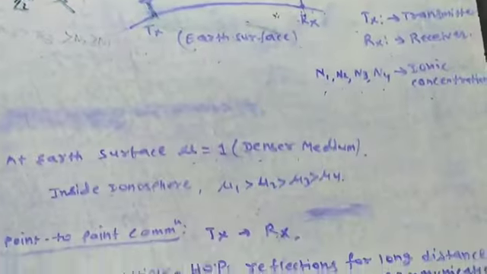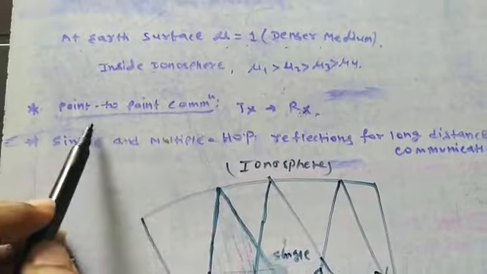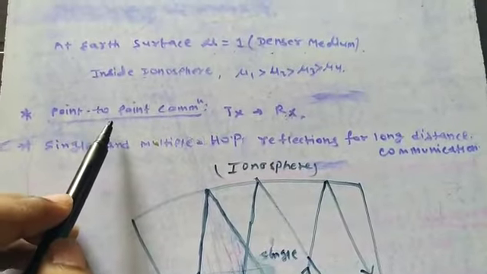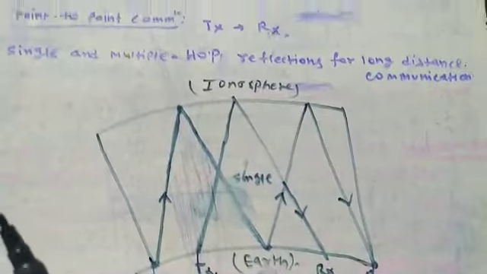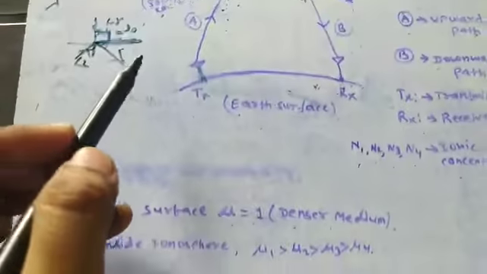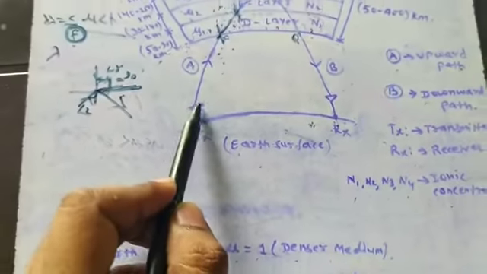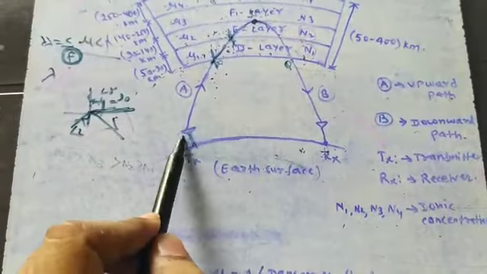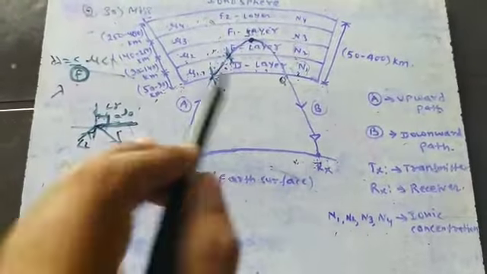Now I would like to also elaborate on point-to-point communication, because many times ionospheric wave propagation is also termed point-to-point communication. Why? I have drawn here Tx as the transmitter and Rx as the receiver. This is one point on the Earth's surface and this is the other point on the Earth's surface. This is why it is called point-to-point communication, because communication is going on via the ionospheric layer from one point to another point.